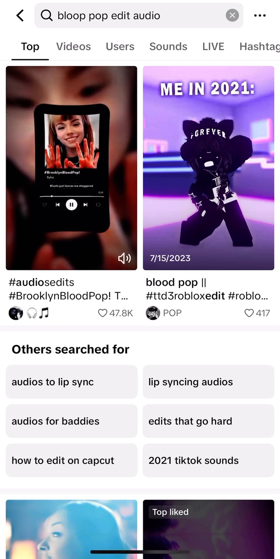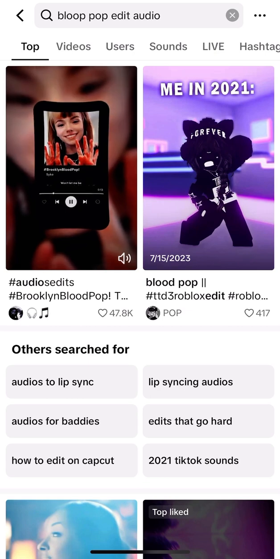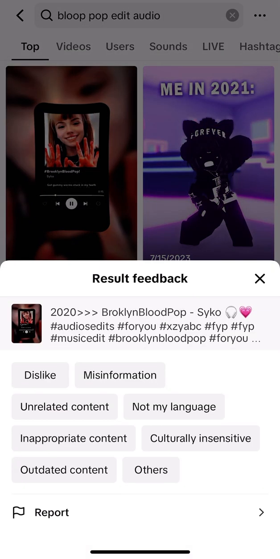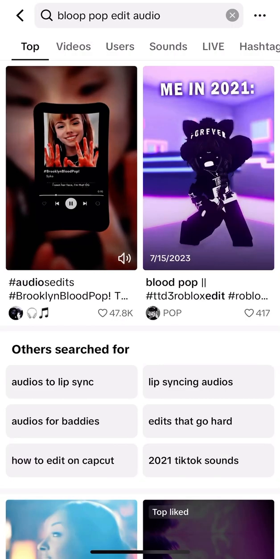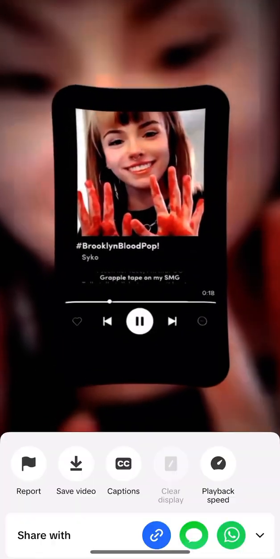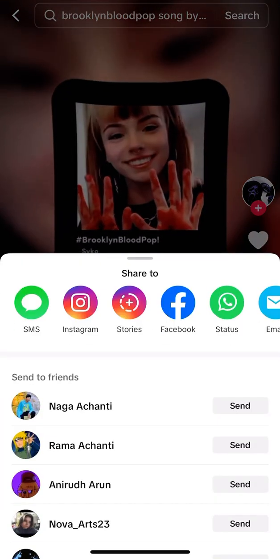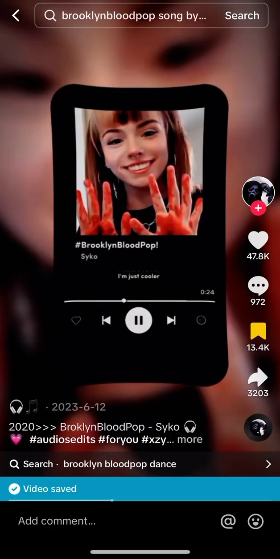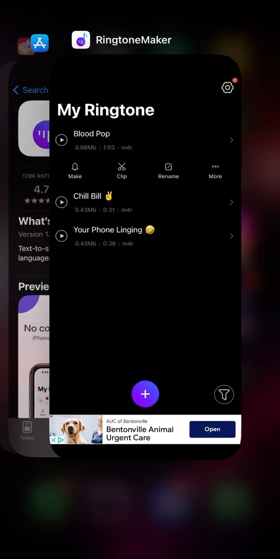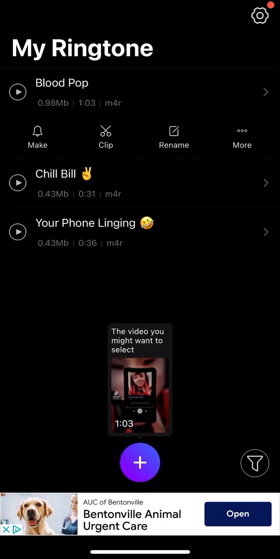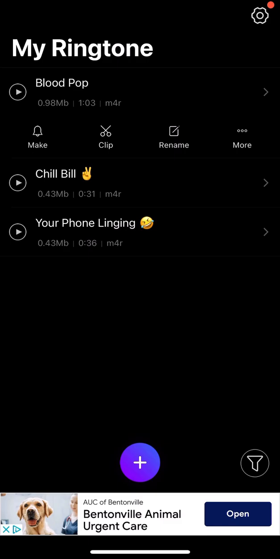You just have to make sure that your song or any audio is above 30 seconds. As long as it's above 30 seconds. And here, you can save the video, and it will download it for you. Video saved. Then you can go here.